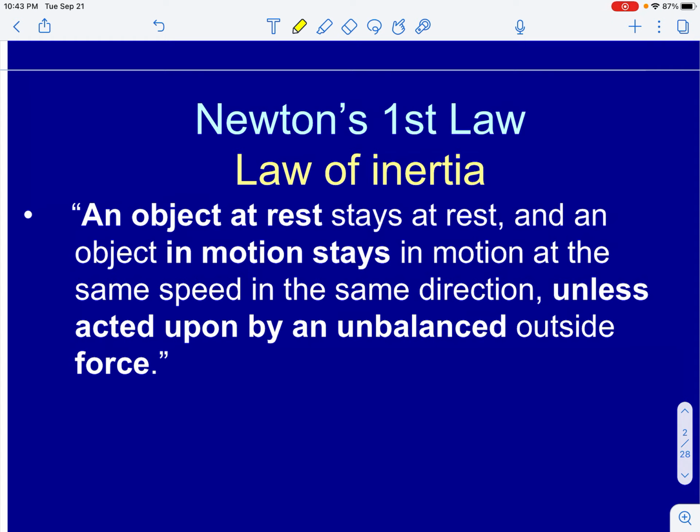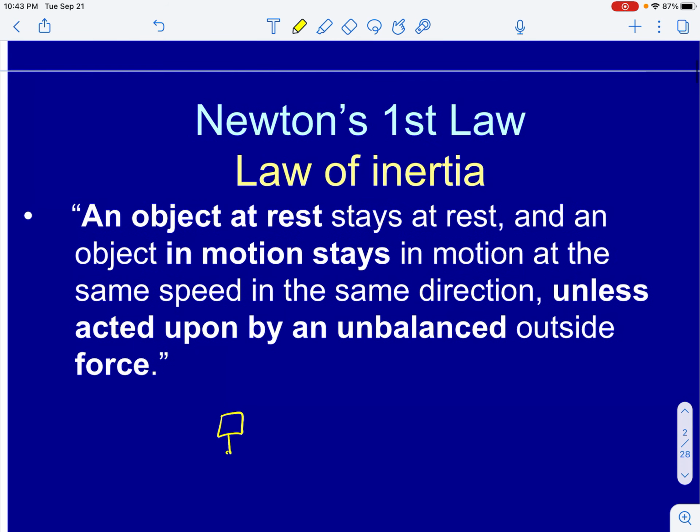Now, when we interpret this law, I want you to think back to the free body diagrams that we've already learned how to draw. If I have an object who has balanced forces, then this object will not experience an acceleration. If I attempt to move the object by applying a force, but it is experiencing friction of equal magnitude, then this object will not go into motion, assuming that the object is at rest.